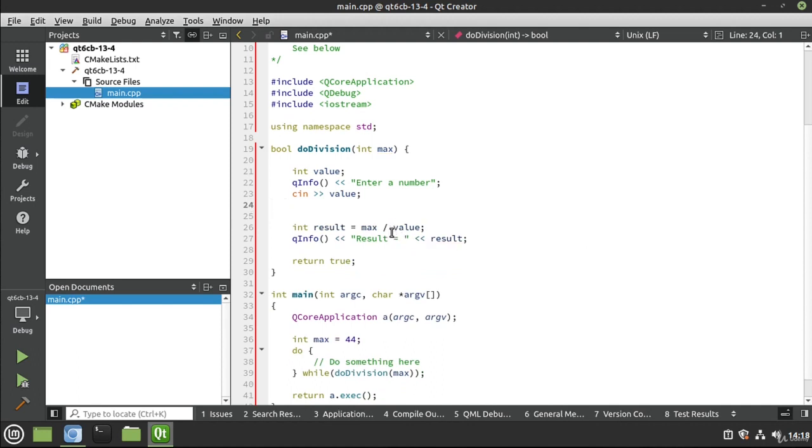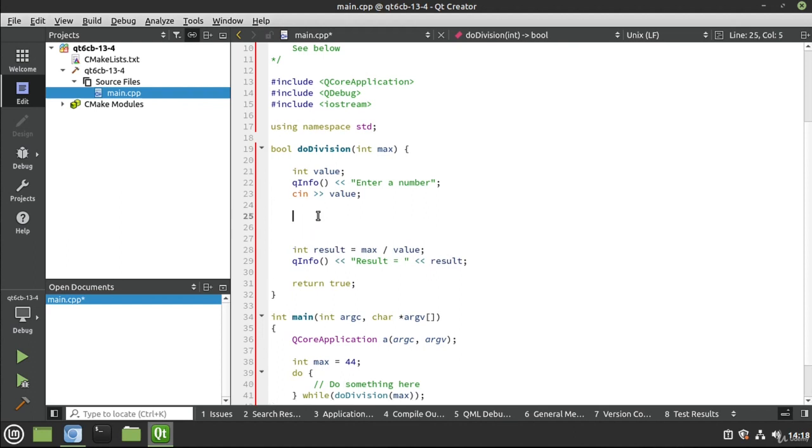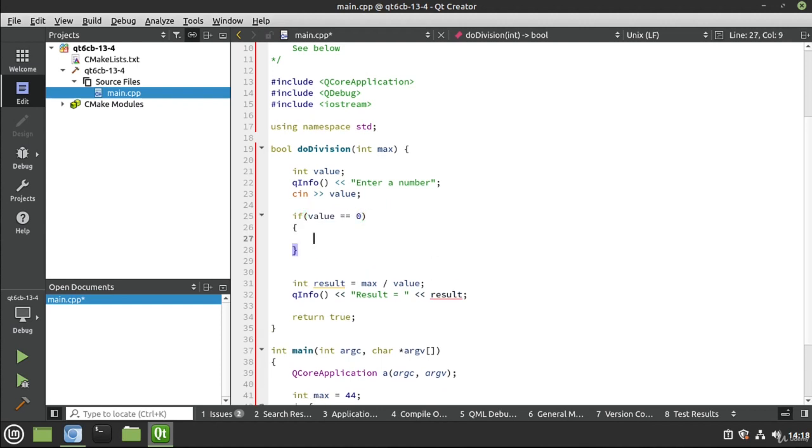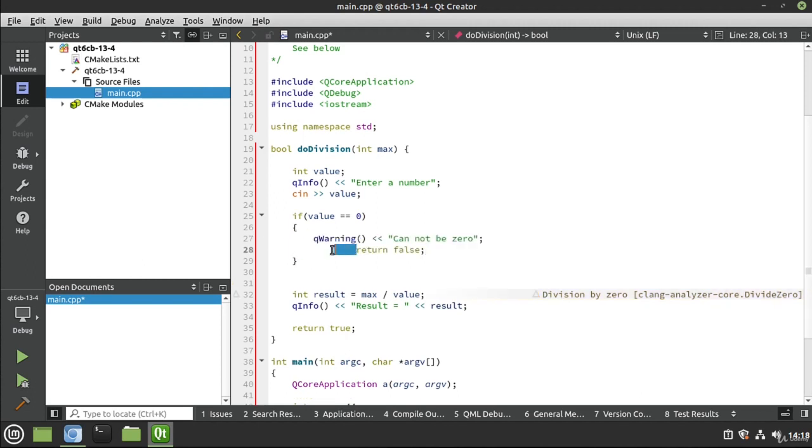So what do we do instead? Well, typically what you're going to see are things like this, where you're going to say, okay, if value equals 0, and it's very simple, but it's also very elegant. It takes a lot of the complexity out of things. And then you can put in whatever you want. In this case, I'm just going to say, okay, cannot be 0. And then you can take this out to whatever ridiculous level you want.